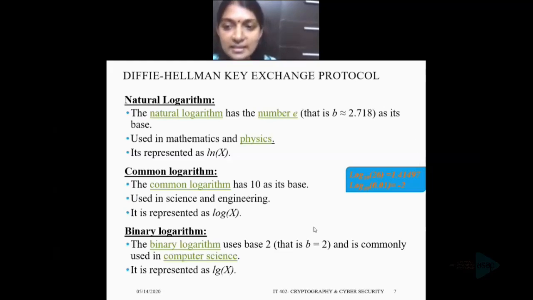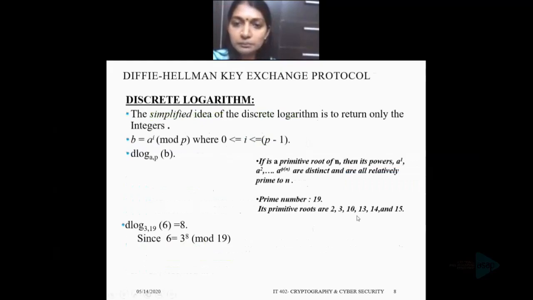Then what about logarithm of 0.01 to the base 10? That is equal to minus 2. That means 10 raised to minus 2 is equal to 0.01. Okay, so coming to our topic, the discrete logarithm. The simplified idea of discrete logarithm is to return only the integers.